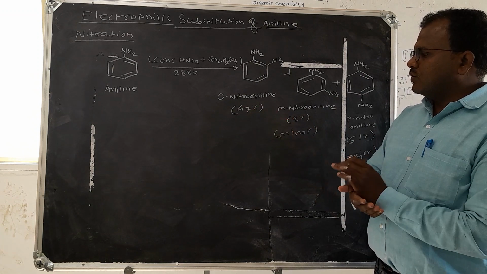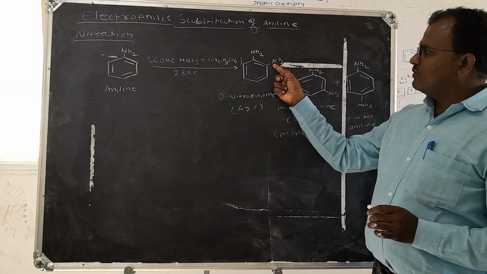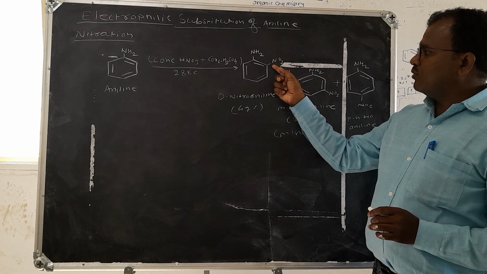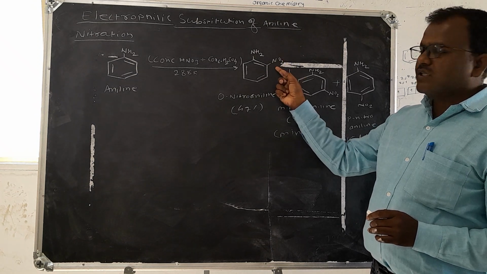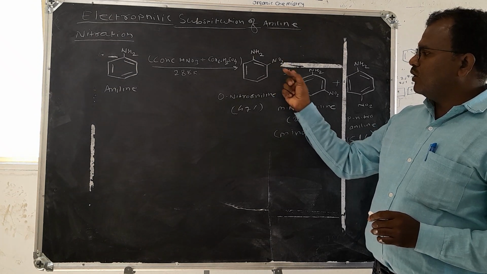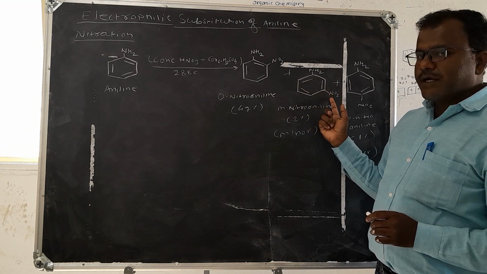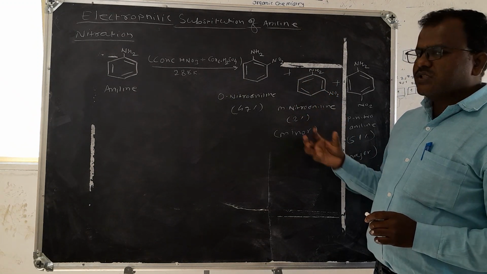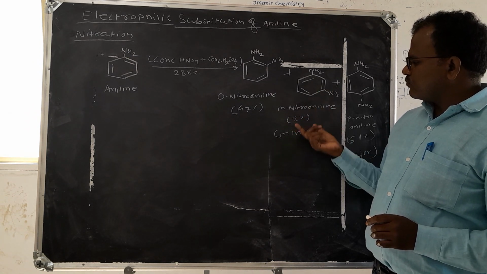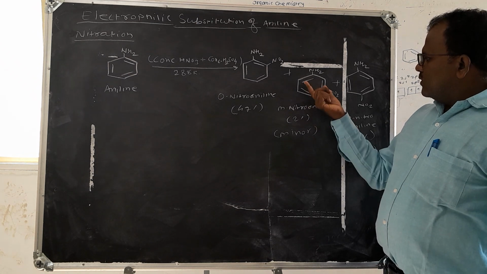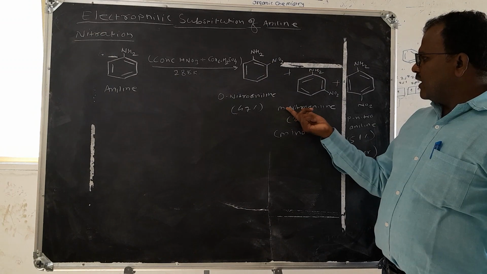One is ortho-nitroaniline, where the nitro group is attached at the ortho position, where electron density is maximum and NO2 is the electrophile. Then the second product is meta-nitroaniline, a very minor product of 2%.